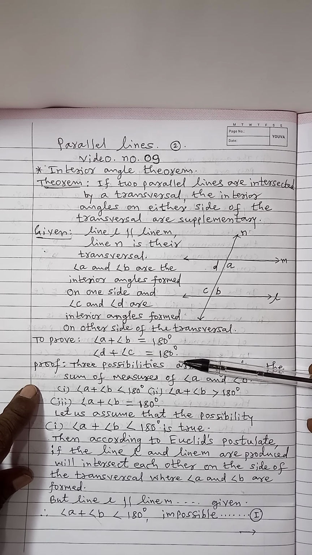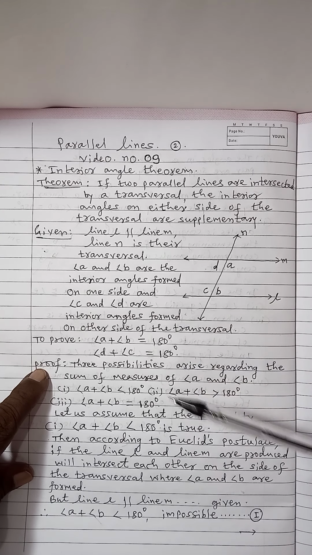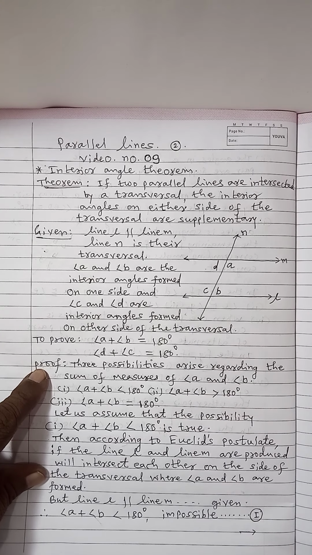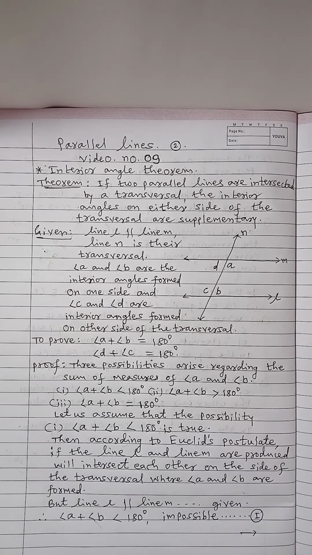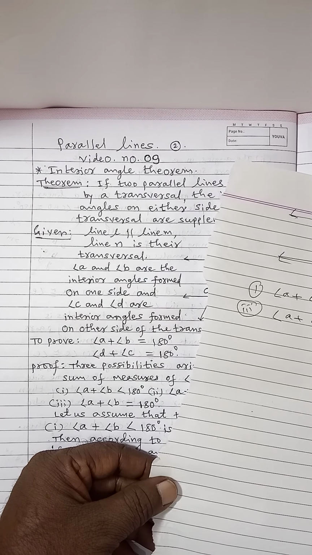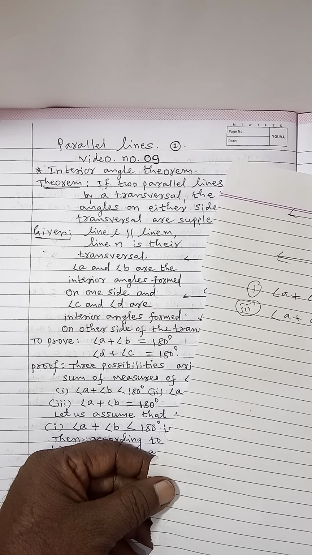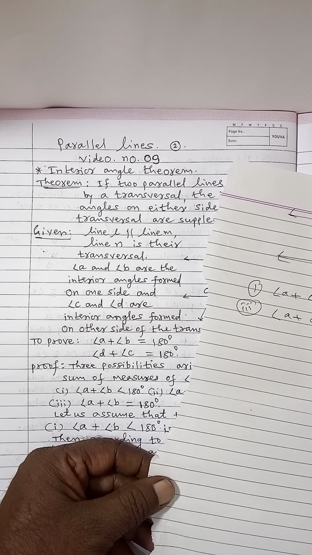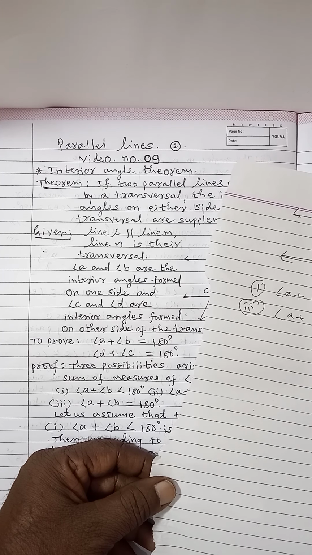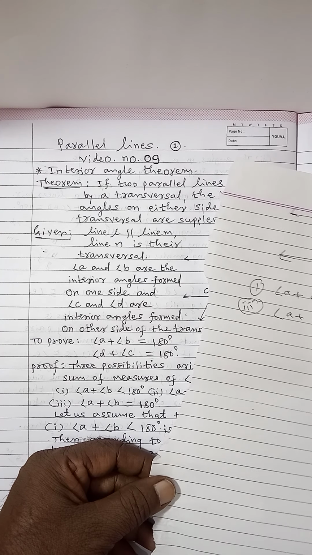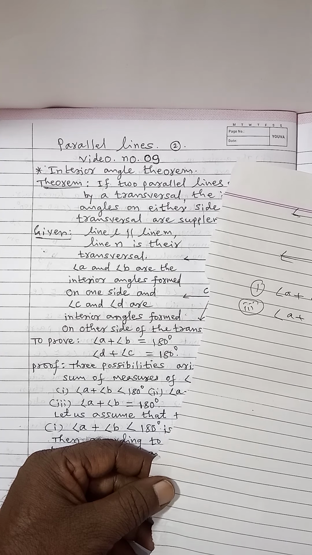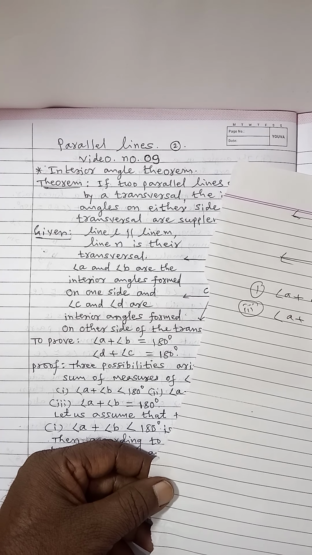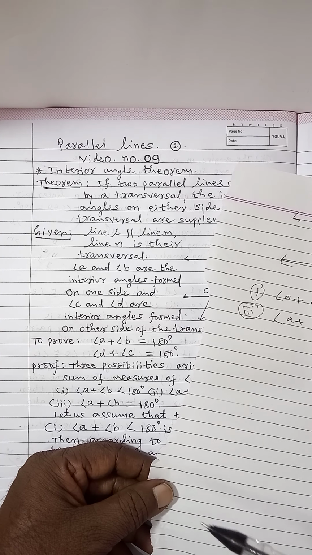Okay. Before going to the proof, we have to revise Euclid's postulate number 5. What is postulate number 5? L and M are any two lines. Not necessary that they should be parallel. Line N is the transversal. Interior angles on the same side of the transversal add up to less than two right angles.